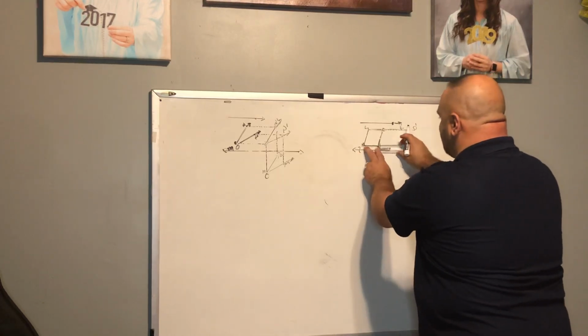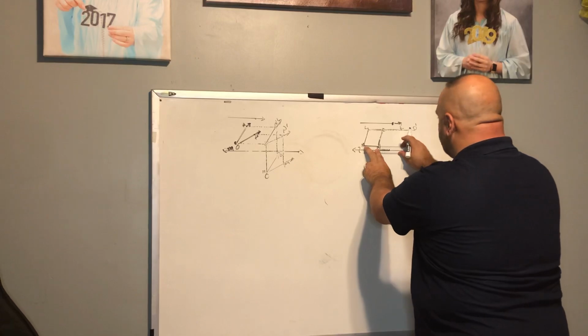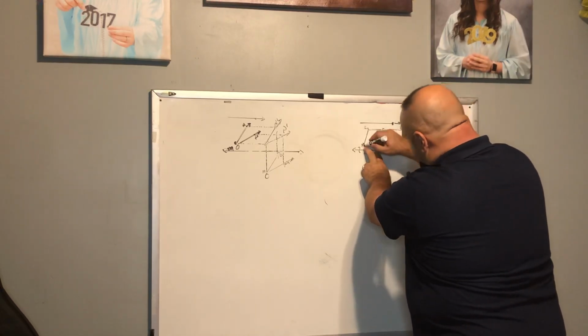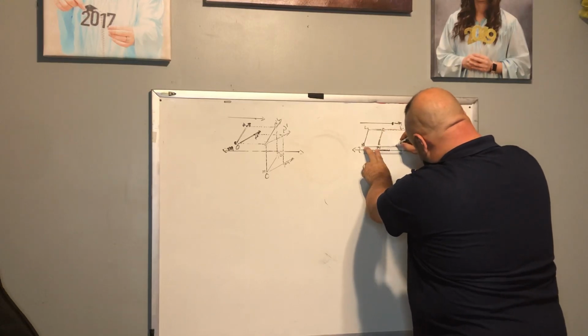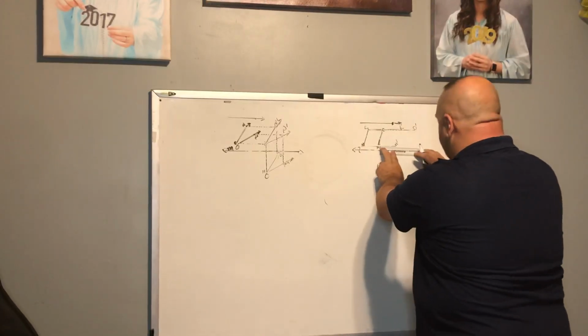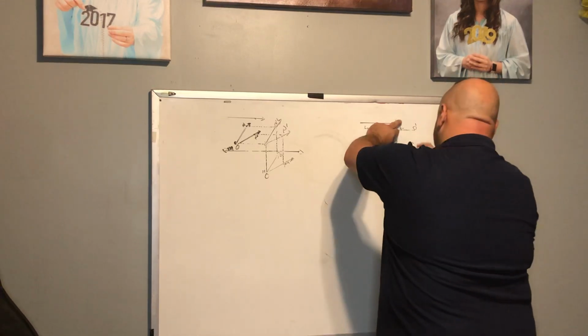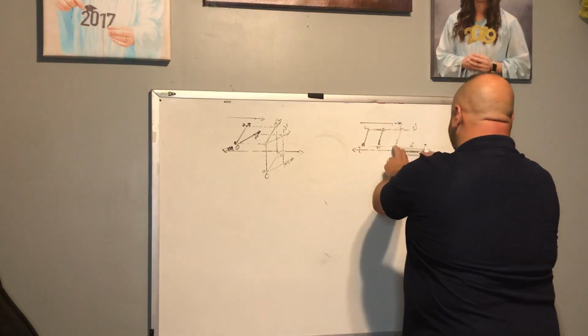Then do the same thing from M. M prime, and then N prime. Okay, connect my points here.